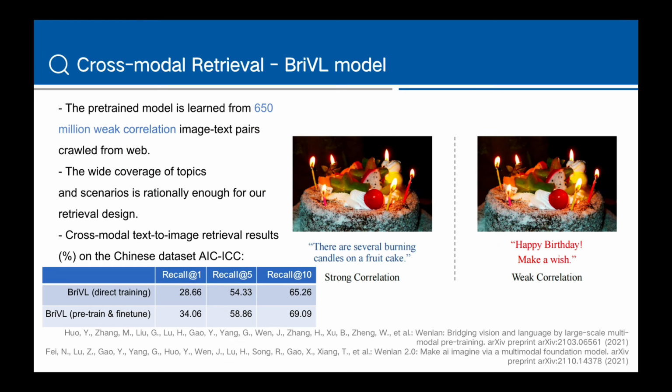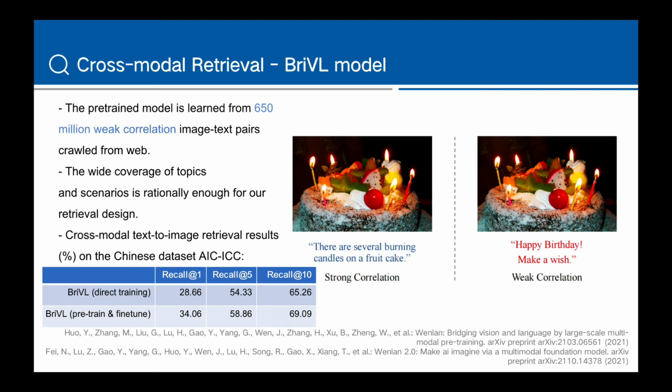Compared with a single language or vision model, this multimodal model is learned from image-text pairs crawled from the web. In Wenlan version 2, the amount of training data has been up to 650 million, and the wide coverage of topics and scenarios is rich enough for our dictionary retrieval design.